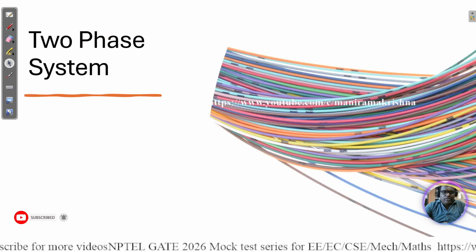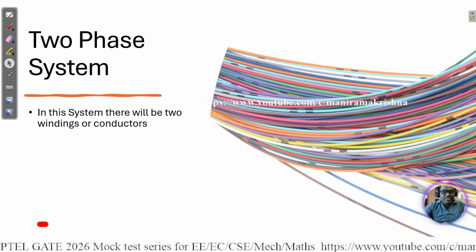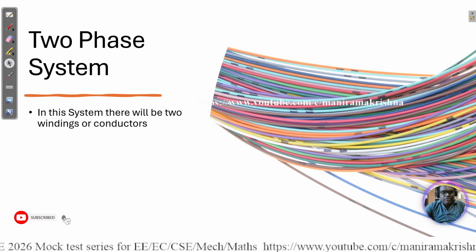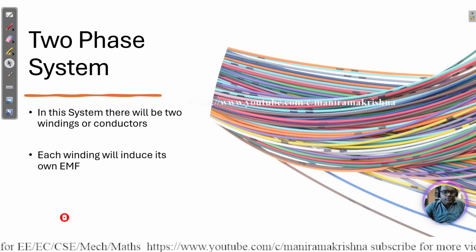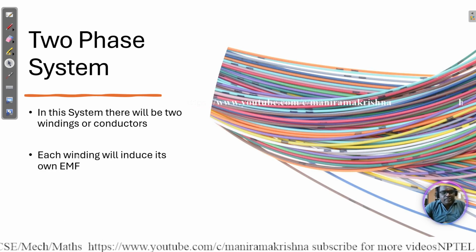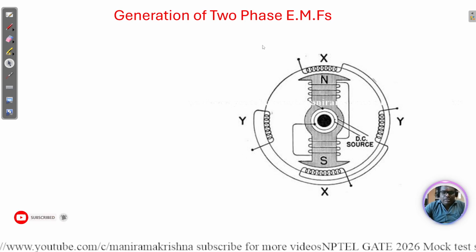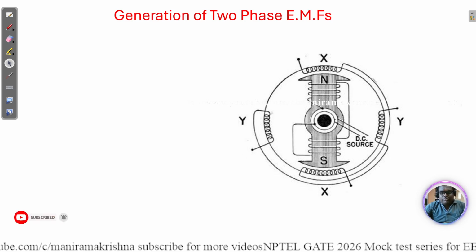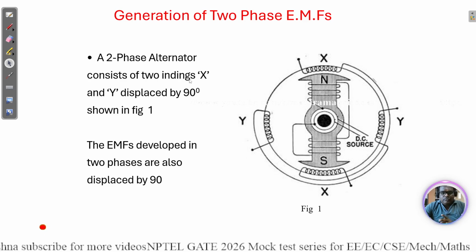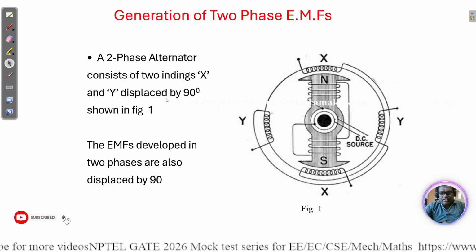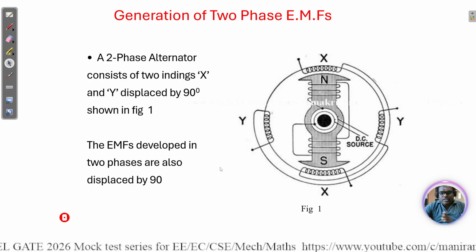So the three-phase system, and the two-phase system has two windings connected. Each winding will induce its own EMF, so two-phase EMF. Previously we were using this. A two-phase alternator consists of two windings X and Y displaced by 90 degrees. So the EMFs developed in a two-phase system are 90 degrees apart.